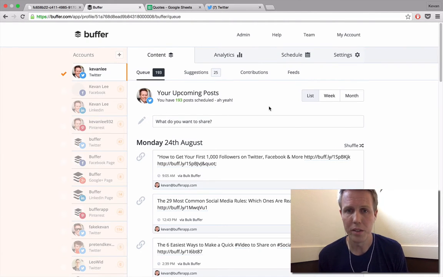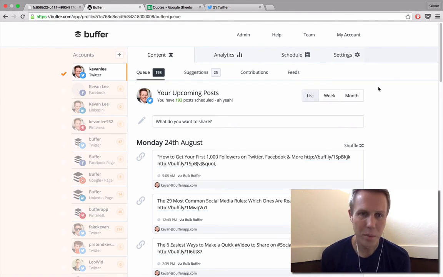I'm going to hop over into my Buffer dashboard here. I'm not perfect by any means at doing this system. I've been trying it myself for a little bit, and I think I'm still quite lopsided. But I'd love to show you how I'm able to gauge how I'm doing with this. There are a couple of different places you can look.